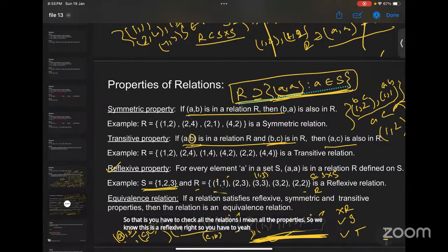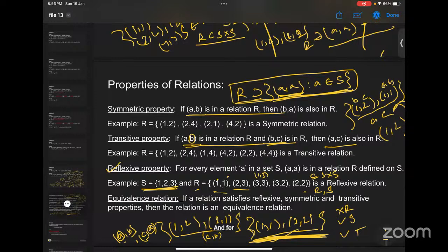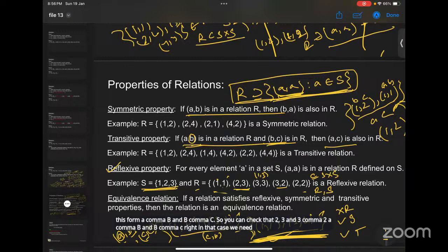Suppose you want to check the symmetry, then we need to check whether it is symmetric or not. So we will take the pair A comma B, right? We can see there is only one element in the form A comma B, which is 2 comma 3. That means 3 comma 2 should be there, and 3 comma 2 is there. That means it will be symmetric. And for transitivity also, you have to check whether there is any element in the form A comma B and B comma C. So 2 comma 3 and 3 comma 2: in that case, we need 2 comma 2, which is present in the set.